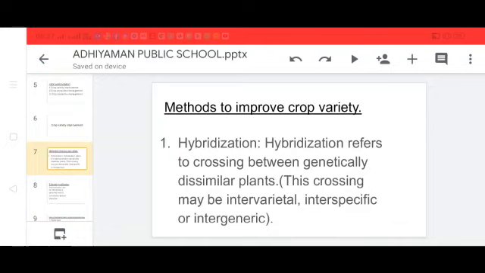Methods to improve crop variety. What are the methods used to improve crop variety? First method, hybridization. Hybridization refers to crossing between genetically dissimilar plants. This crossing may be intervarietal, interspecific, or intergeneric. Intervarietal crossing means the crossing between two different varieties. Interspecific means crossing between two different species. Intergeneric means crossing between two different genera.